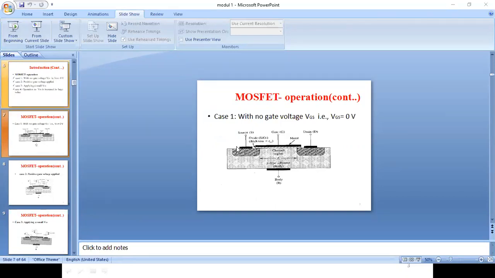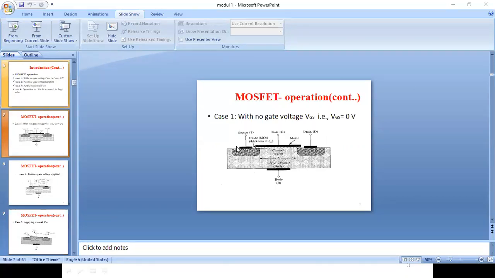Otherwise, he has to go for some other alternative methods to enter the home, isn't it? So like that, this gate is going to control the entire thing. It controls the flow of people in and out of that home or college or institution, whatever it may be. Similarly, assume that here you also have a gate terminal which is going to control the working of this particular transistor.